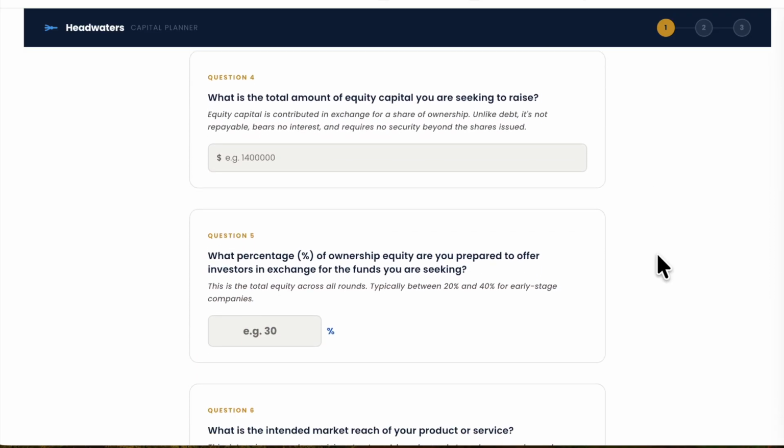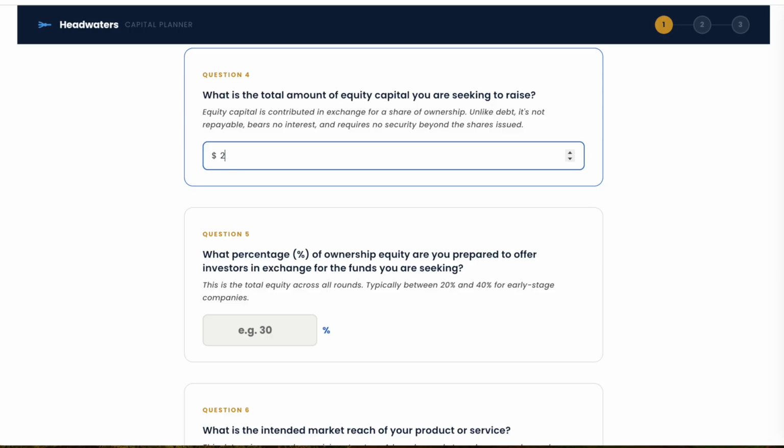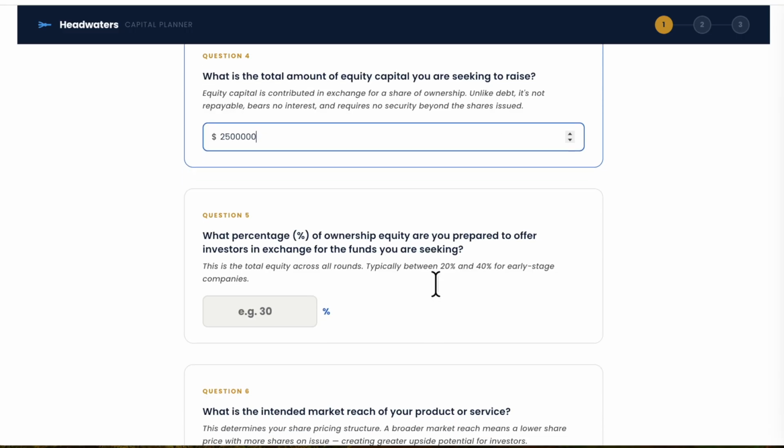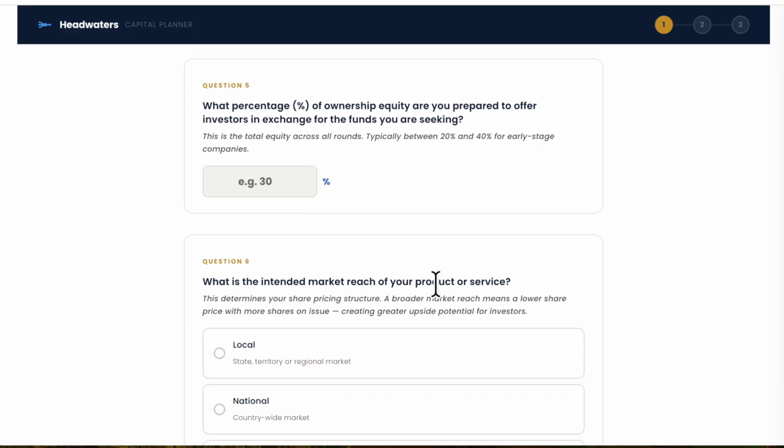Question 4. How much capital are you looking to raise? Enter the total amount, anywhere between $200,000 and $5 million. Give a sensible figure. That will get your product market ready and your business into positive cash flow.